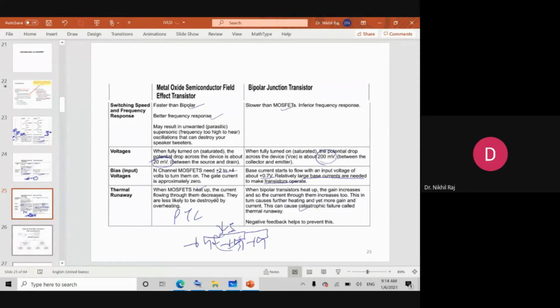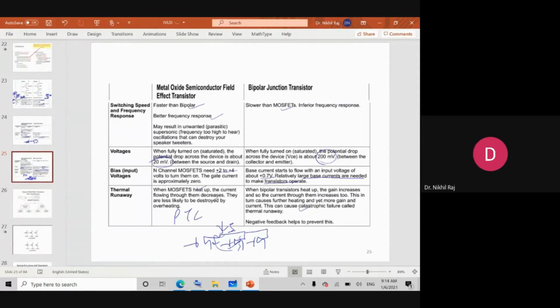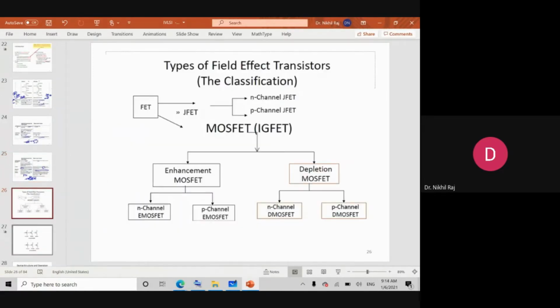Looking at these advantages, like high frequency and better input resistance, the MOSFET is preferred for the fabrication of today's ICs.